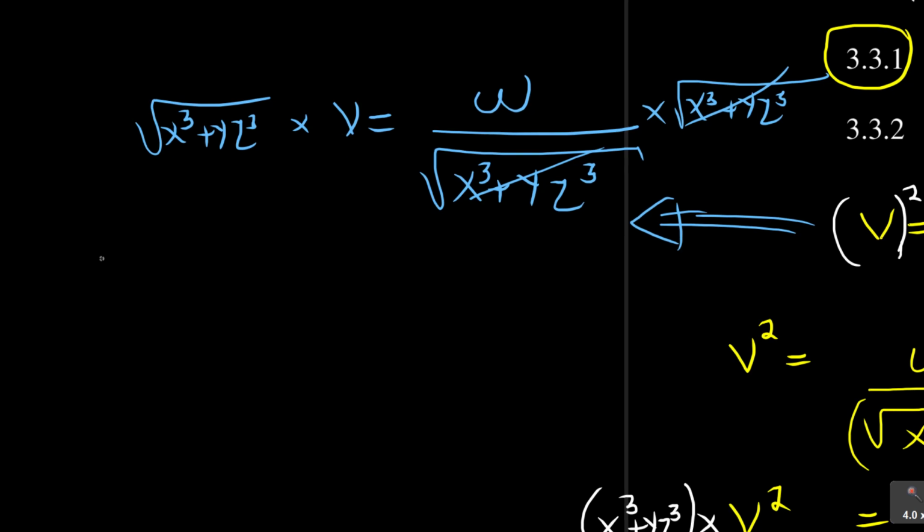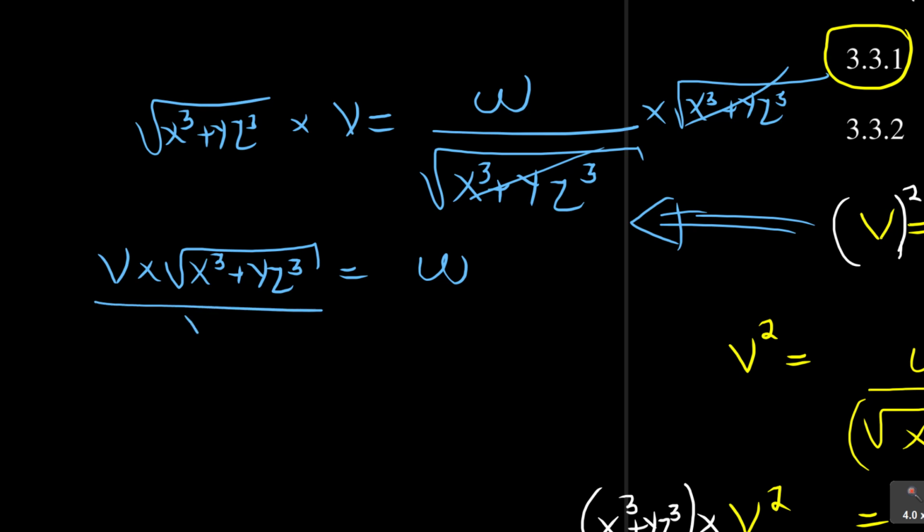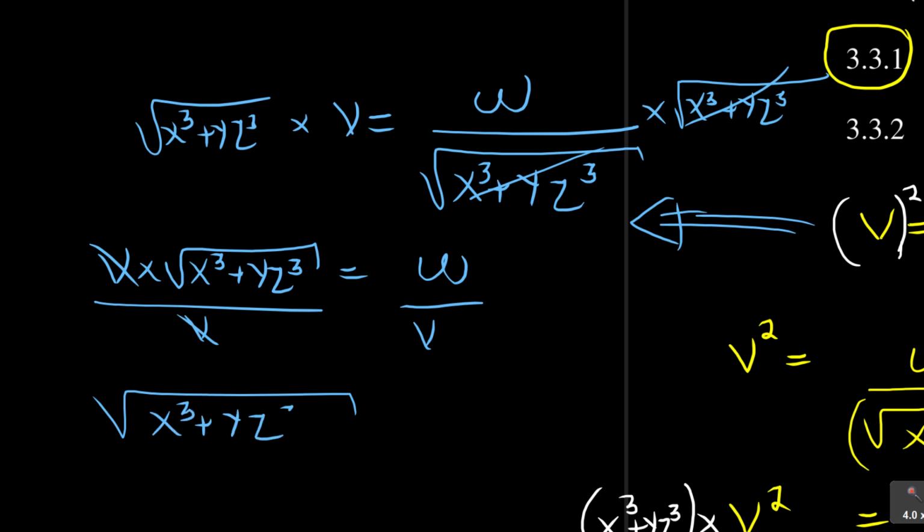Remember, you had V times square root of X cubed plus Y Z cubed, after cancelling, is equal to that W. You can divide by V, so that goes, and then you've got square root of X cubed plus Y Z cubed is equal to W over V. This is also acceptable, very correct.